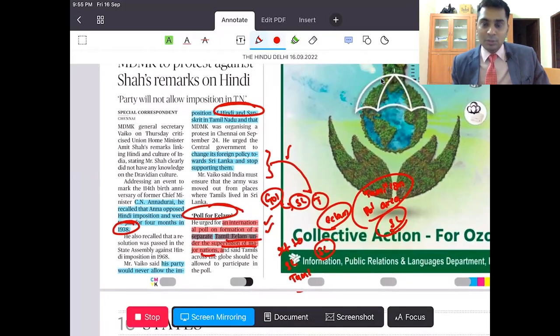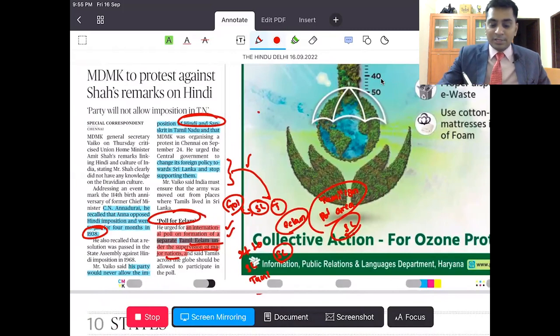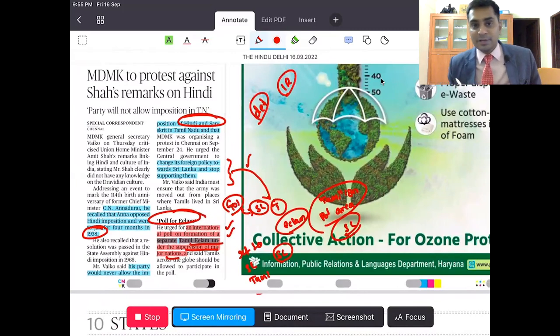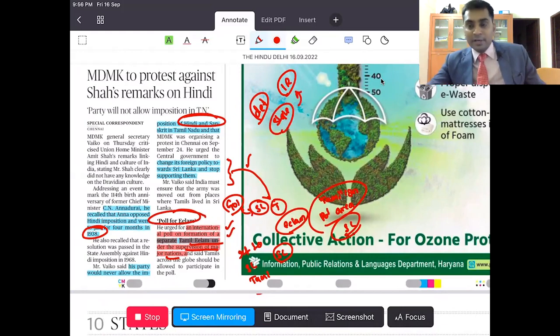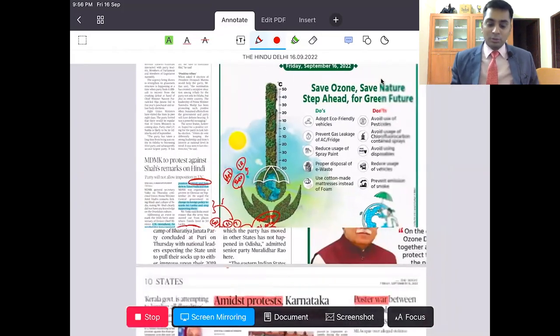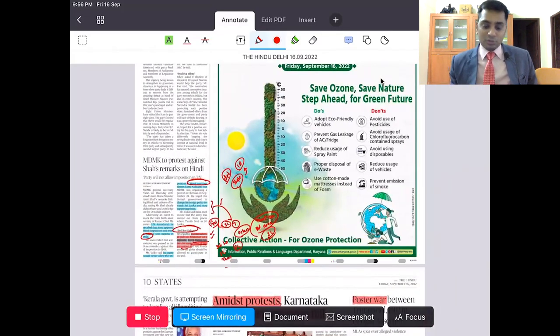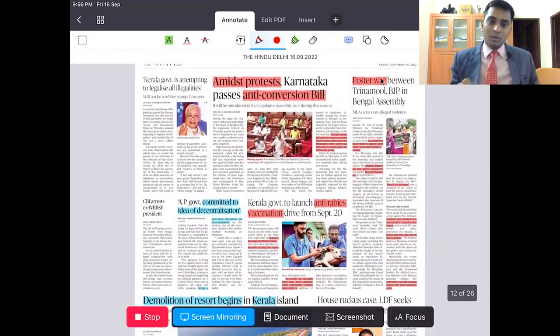You can use this in the determinants of international relations. What are the various factors which determine international relations? In that, state politics is going to reflect on the international arena. For example, in India-Bangladesh relations, West Bengal is going to play a crucial role. When it comes to India-Sri Lanka relations, the Tamil Nadu government is going to play a crucial role. In that angle, you can use this.